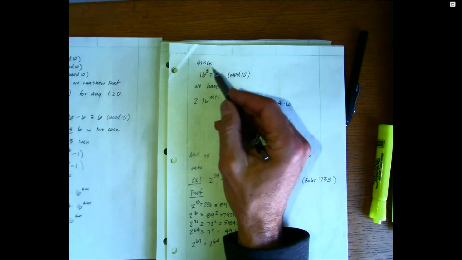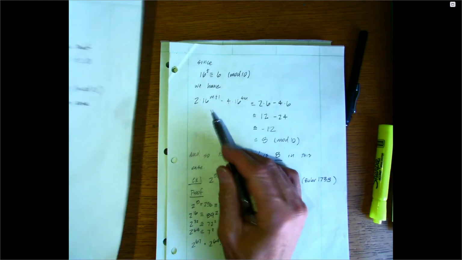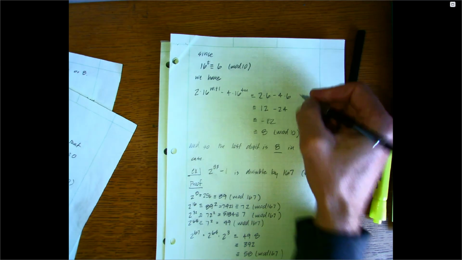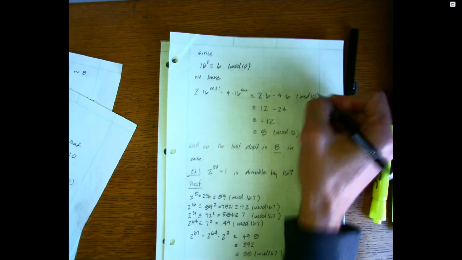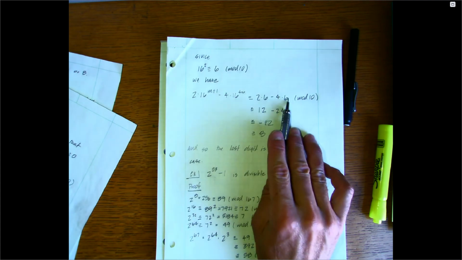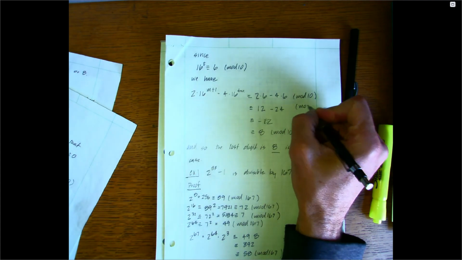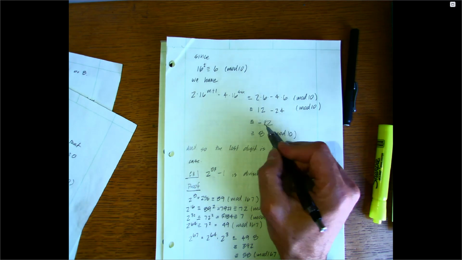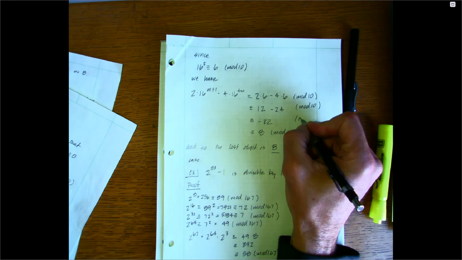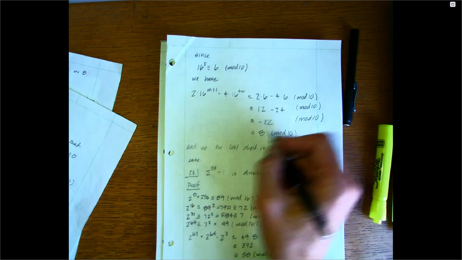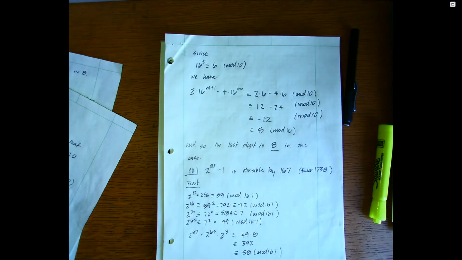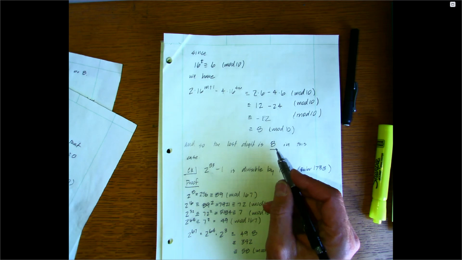And again, since 16 to the t is congruent to 6, what do we have? We're right here at this stage. We make a congruence statement mod 10. Then this 16 becomes a 6, this 16 becomes a 6. 2 times 6 is 12, 4 times 6 is 24. We get negative 12 mod 10, which of course has to be congruent to 8 mod 10 because the difference here has to be divisible by 10. So the last digit is 8 in this case.